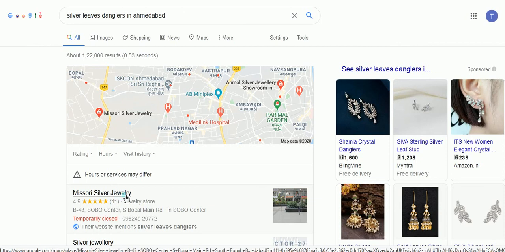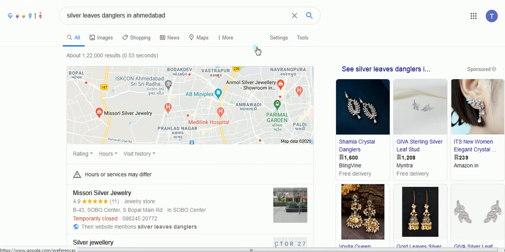So SEO has to be done for an e-commerce website, and you have to mention all the SEO tags and titles, each and everything very properly, so that Google can search onto your website. You can register your website in the business directories. There are several business directories. For Google, you can go for Google Search Console. There you can submit your website. So there are several things which can be done in SEO.